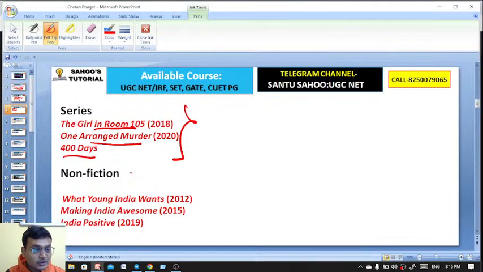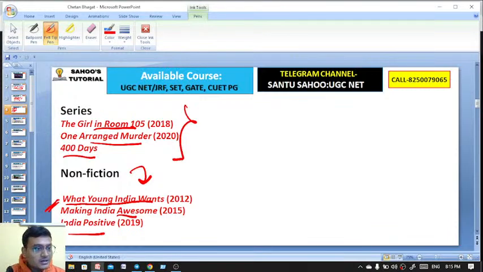Whereas his important non-fictional work is What Young India Wants. This non-fictional work, a collection of speeches and essays, What Young India Wants, was published in the year 2012. It's an important work by Chetan Bhagat. Making India Awesome and India Positive are also non-fictional works.